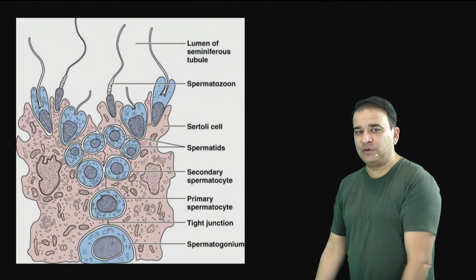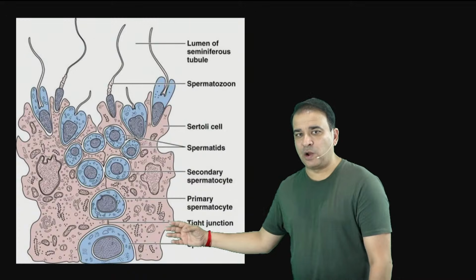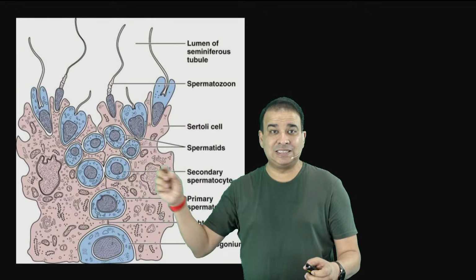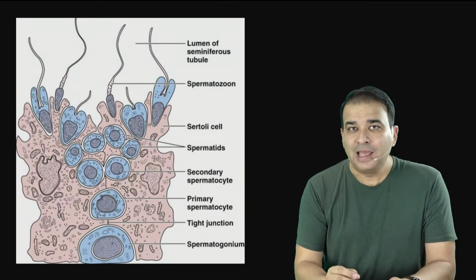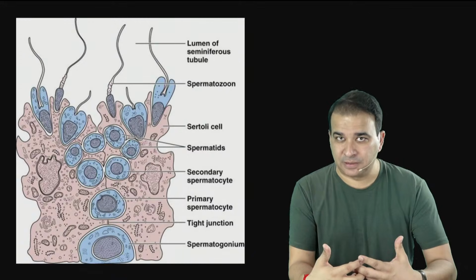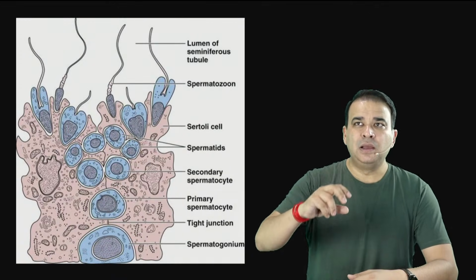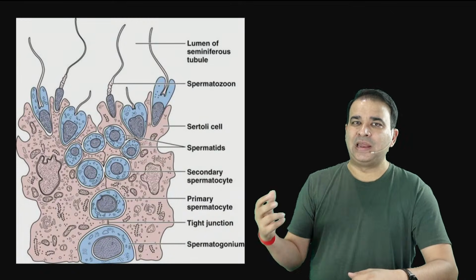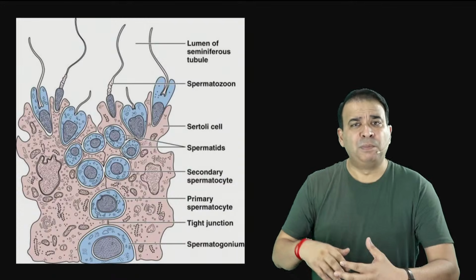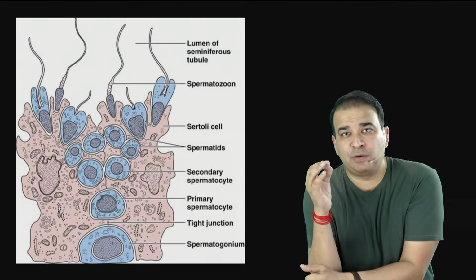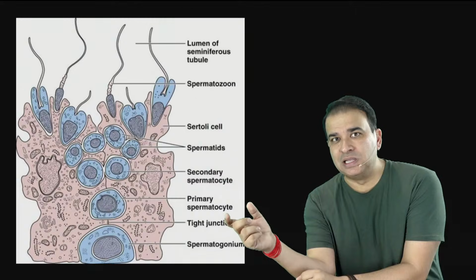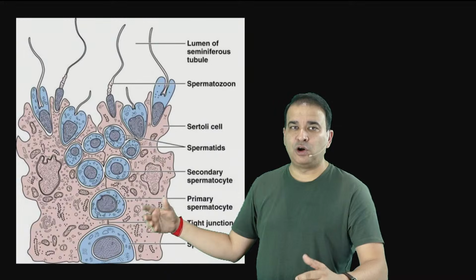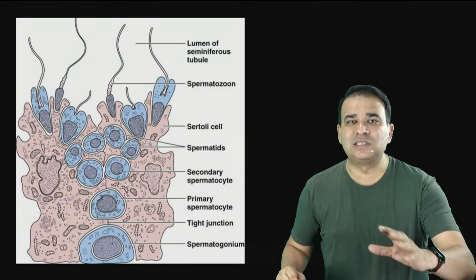That's a picture of a seminiferous tubule here, and these are the Sertoli cells. This brown color here is for the Sertoli cells. And look at these junctions between the Sertoli cells, guys. These junctions are tight junctions or zona occludens, and they are the ones forming the blood-testis barrier. The blood-testis barrier is a bit of a misnomer. Generally, when we say blood-brain barrier, blood-CSF barrier, or blood-thymic barrier, those barriers are made up of tight junctions between the endothelial cells. But here the tight junction is between the Sertoli cells. That is called the blood-testis barrier, also called the Sertoli barrier.